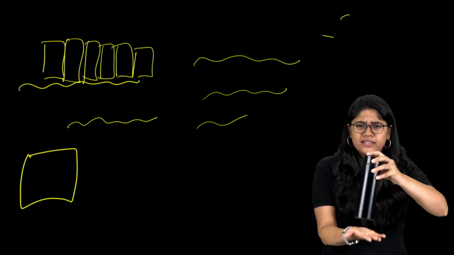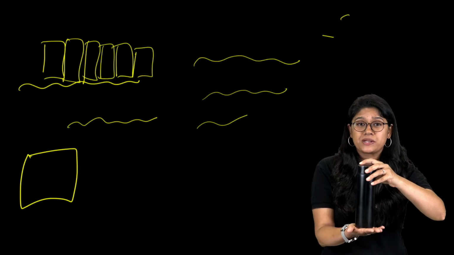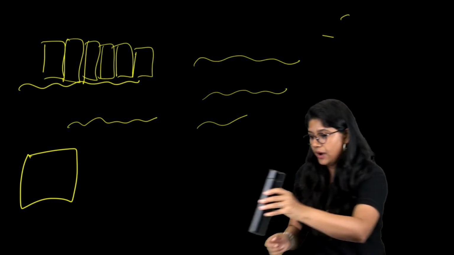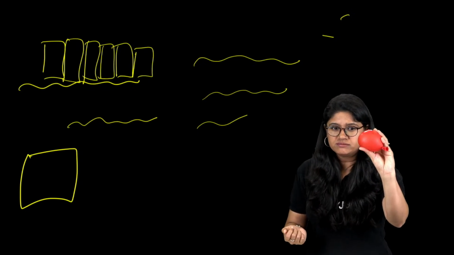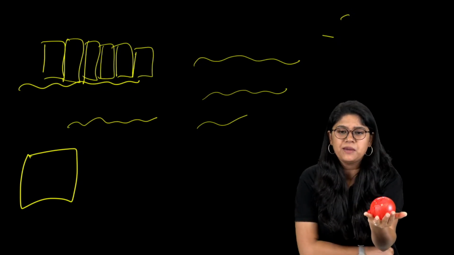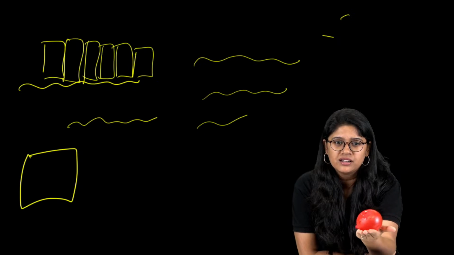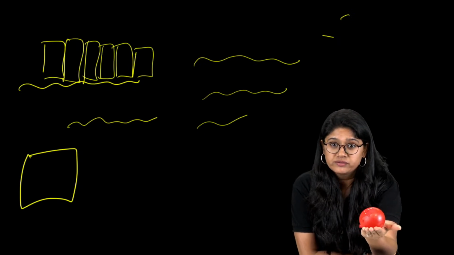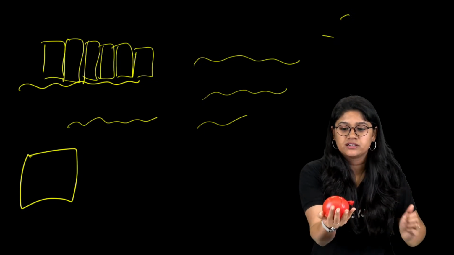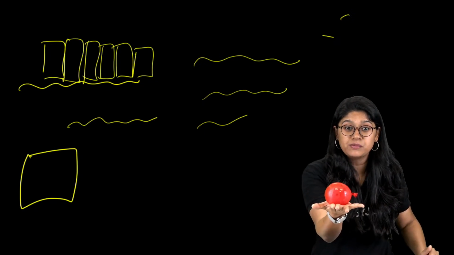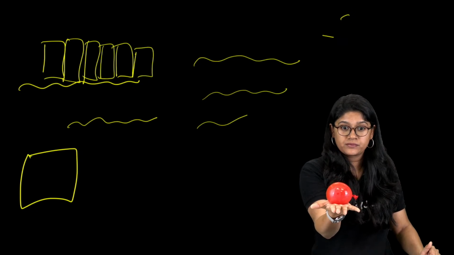If you have any doubts, please write them. Now, let me ask you something. Do you think it's a solid structure? If I keep on moving this balloon, do you think it will not move? It will move. This is not a stable structure.